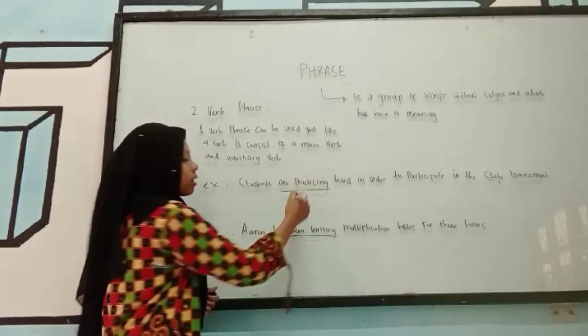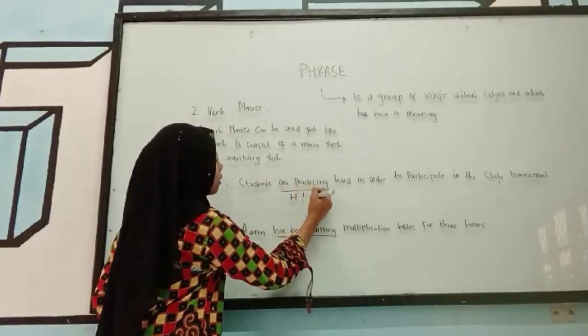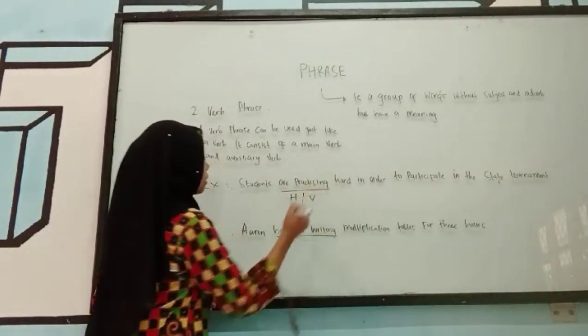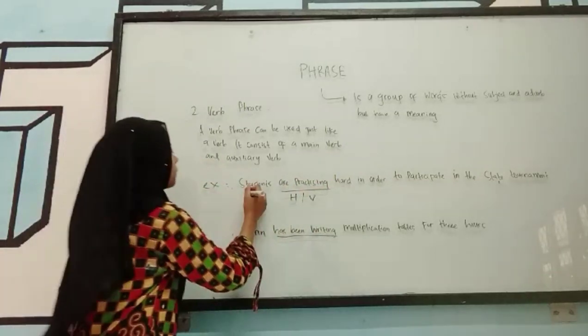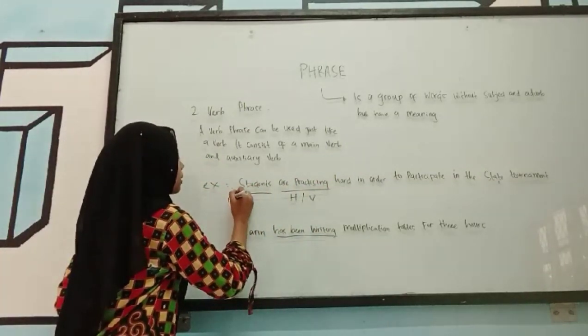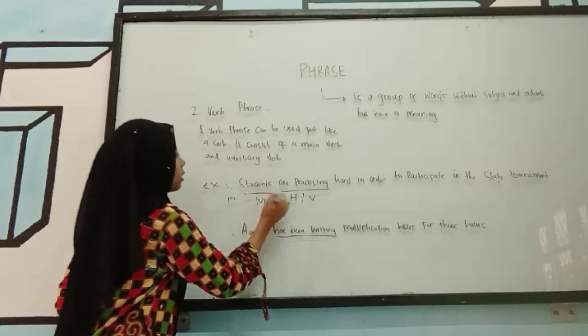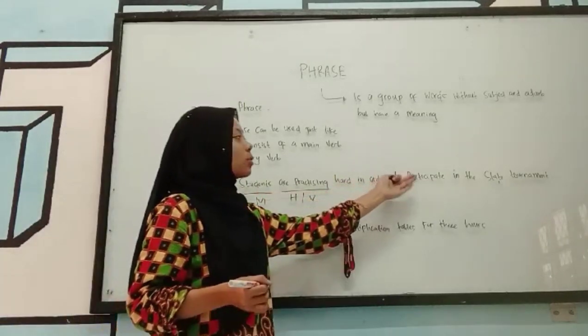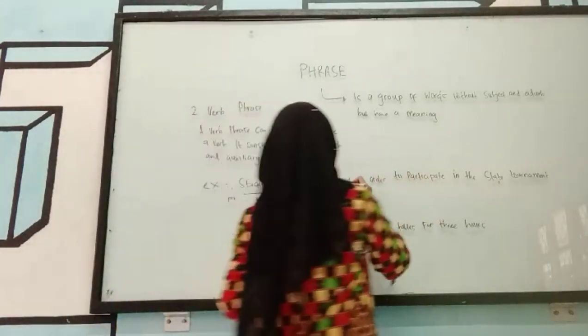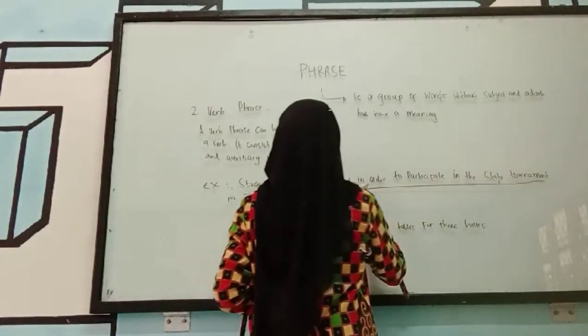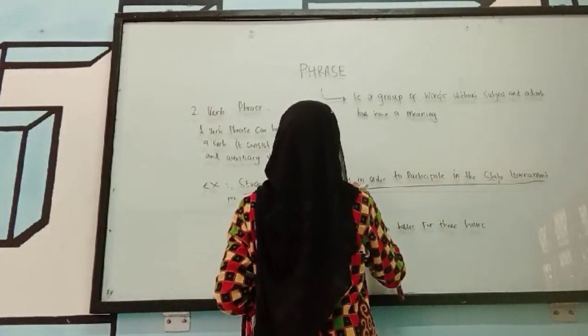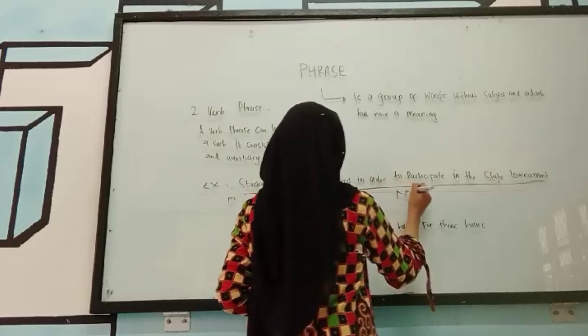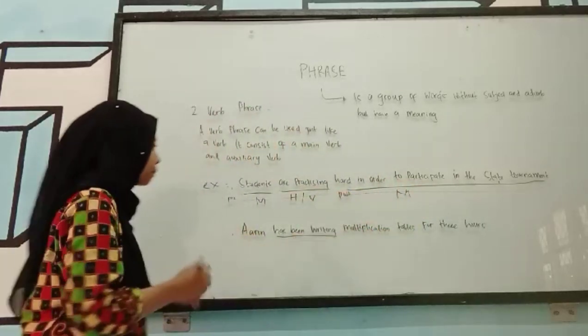Are practicing is the head as a verb, and students is the pre-modifier, and hard in order to participate in the state tournament is the post-modifier.